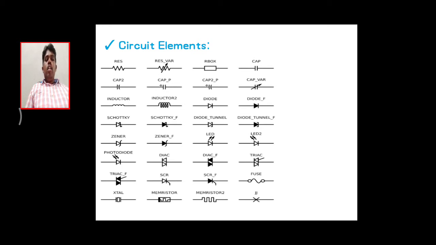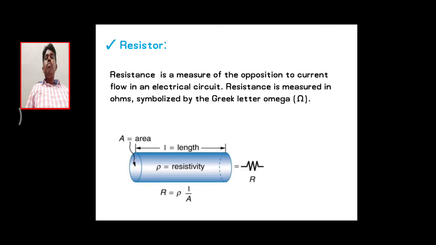And there are LED indicators, silicon controlled rectifier, diac, thermistor, and memristor. These are all circuit elements. By using the circuit elements we are going to make simple as well as big circuits, or design a network. Then coming to a small discussion about the basic electrical elements.